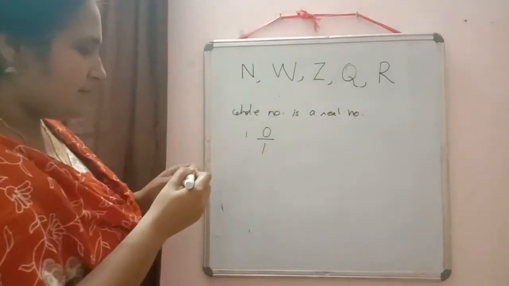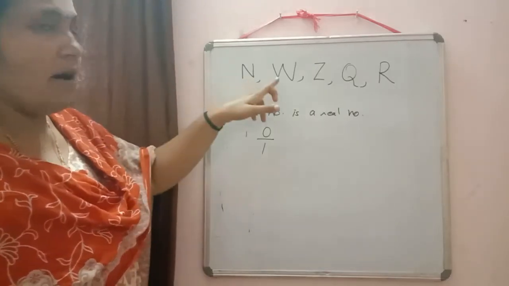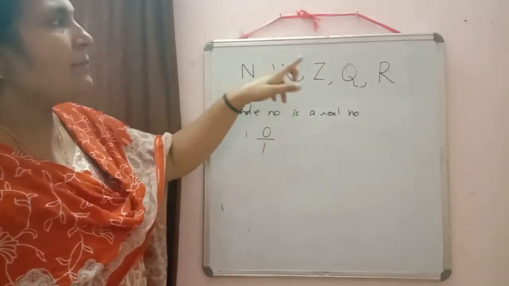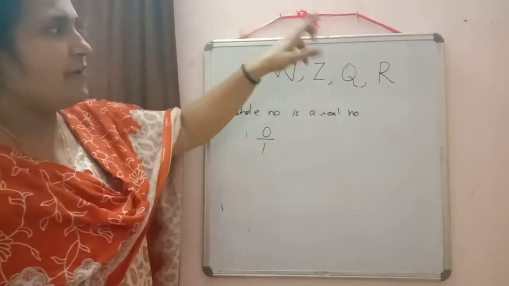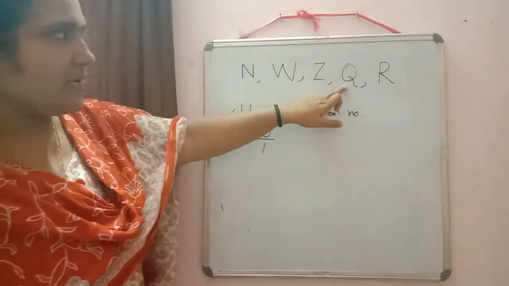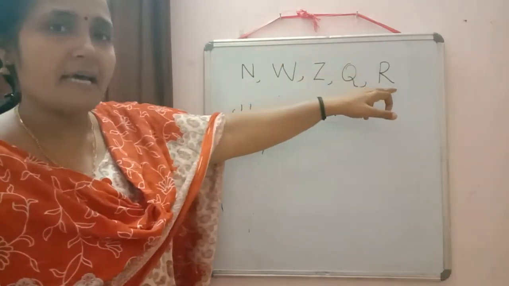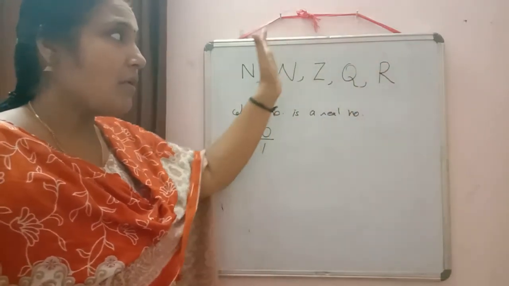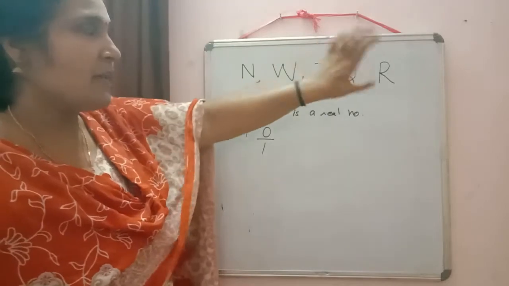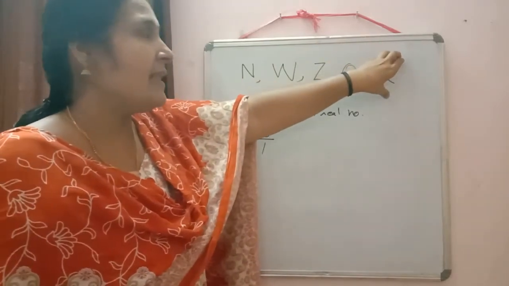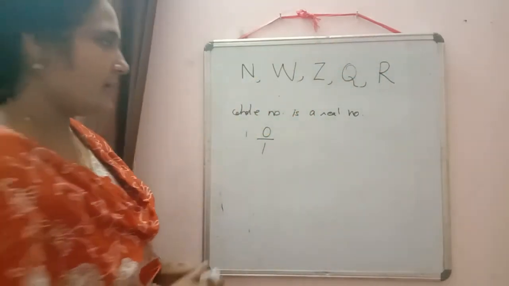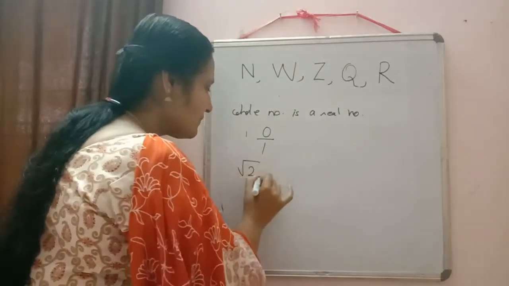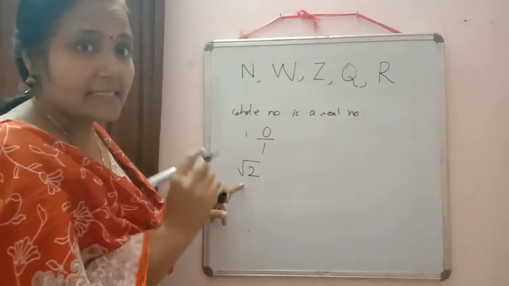Now in this way, every natural number is a whole number. Every whole number is an integer. Every integer is a rational number. Every rational number is a real number. So in this way we can say that, but the converse is not true. We cannot say every real number is an integer, like root 2. Root 2 is an irrational number.